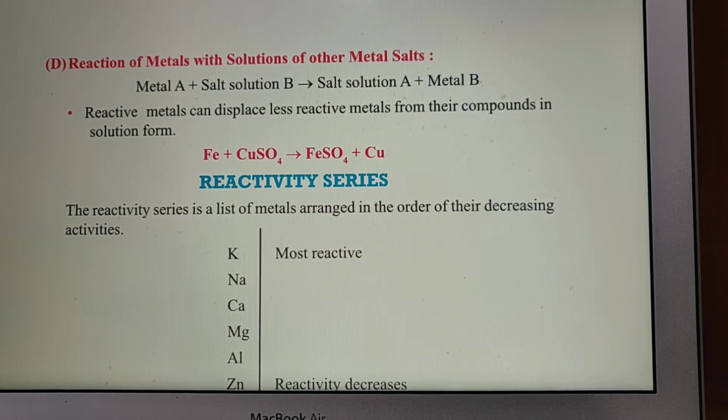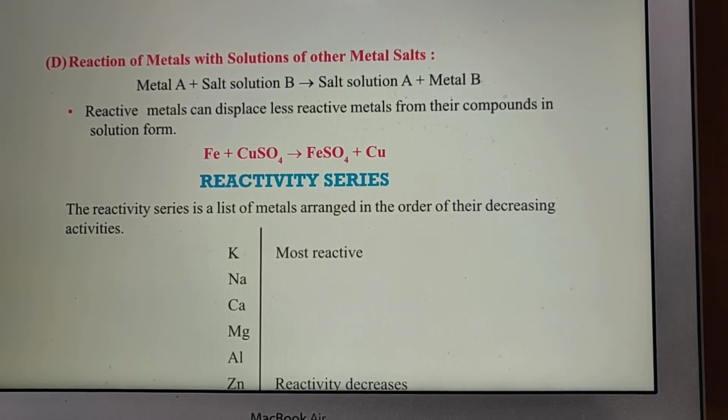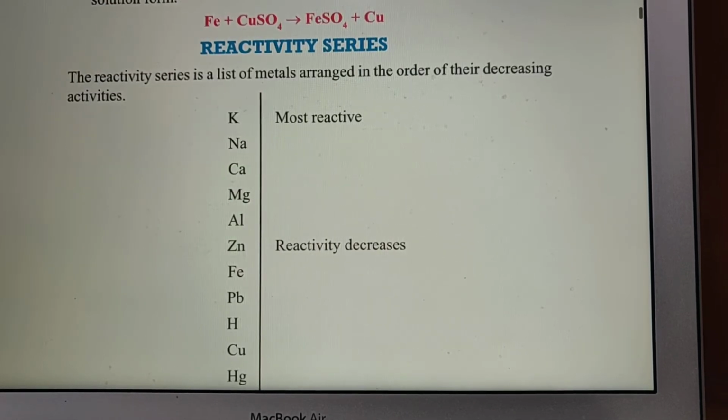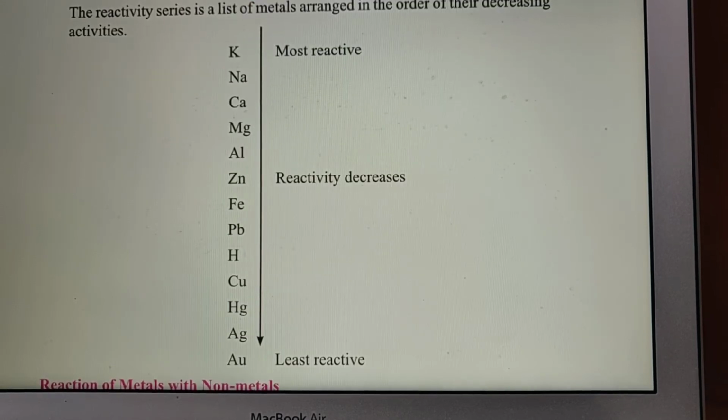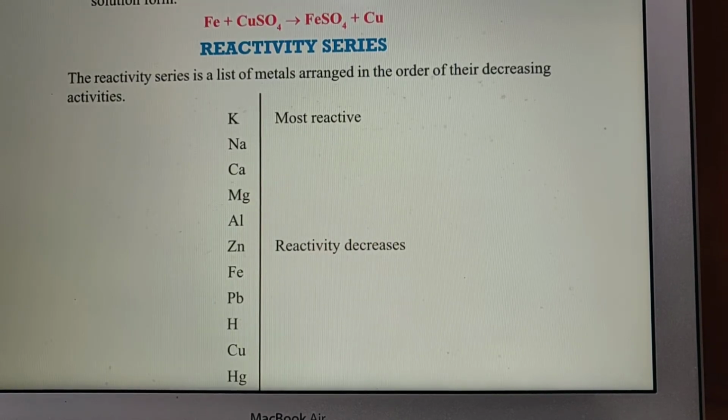On the basis of various reactivities, the reactivity series is formed. It is a list of metals arranged in order of their decreasing activities. Metals which are very reactive are kept at the top: potassium, sodium, calcium, magnesium and aluminium.